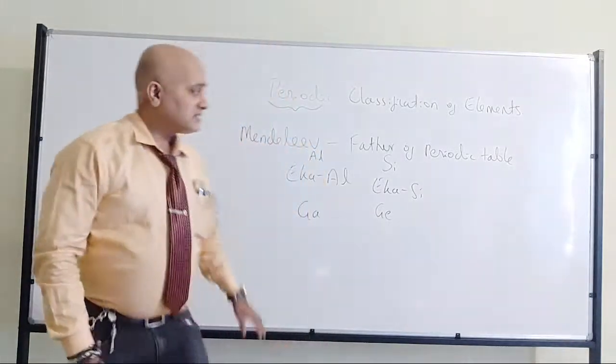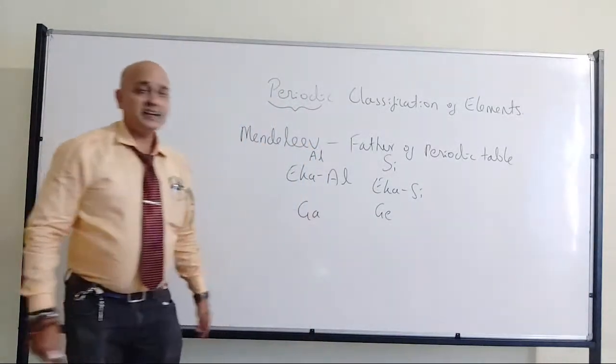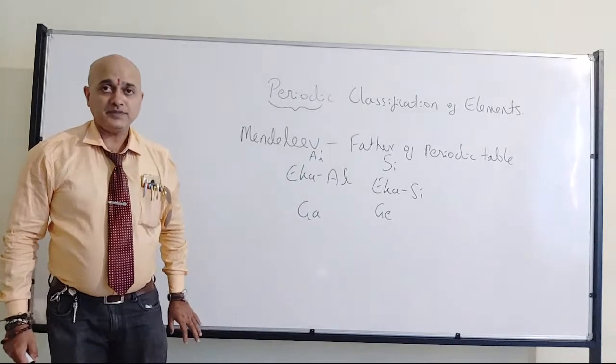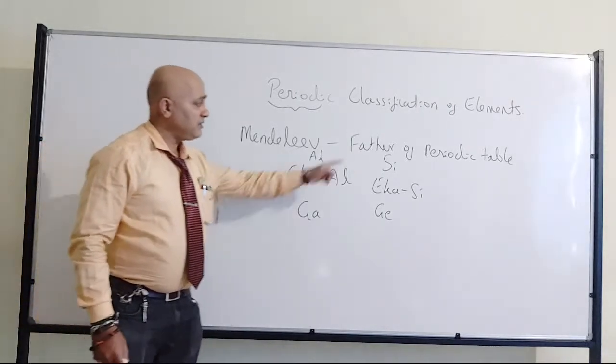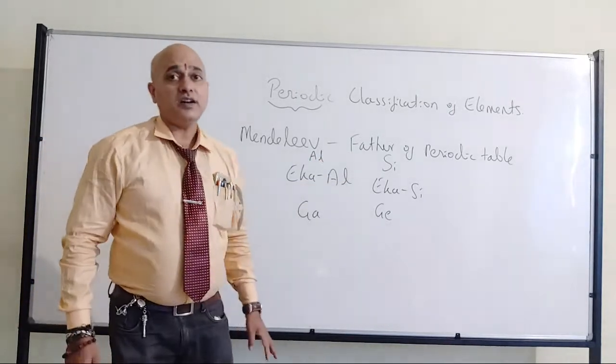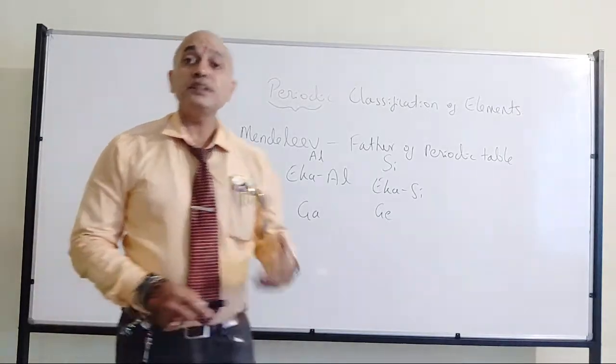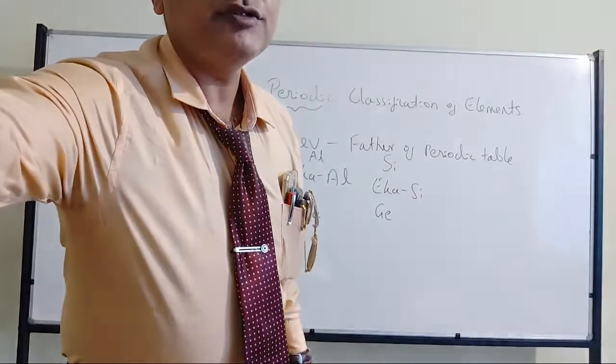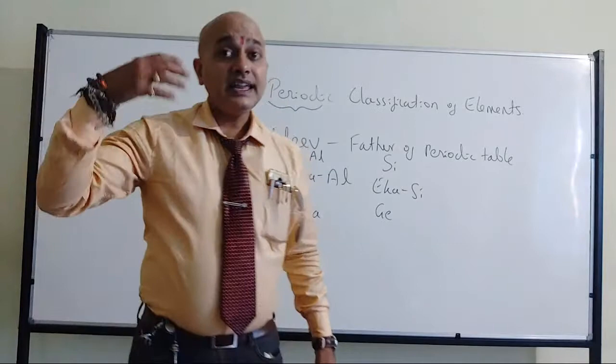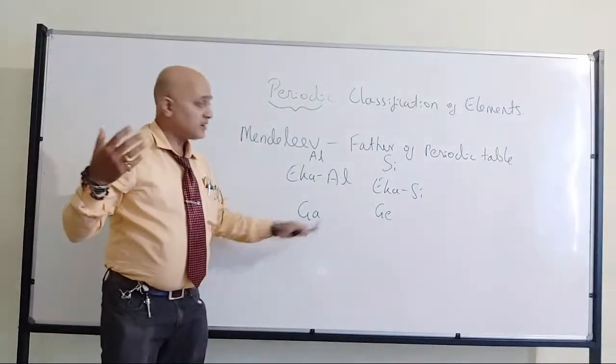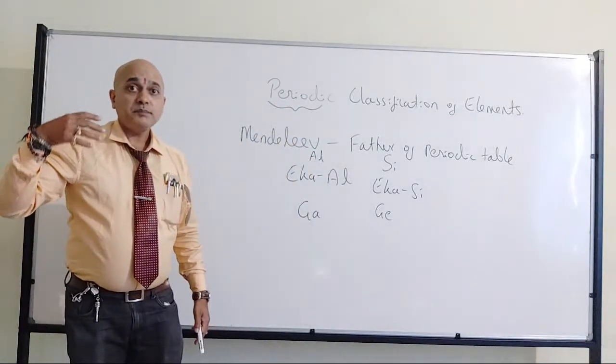Okay? So that's where we have gallium and germanium, which are next to aluminium and silicon. That's where we should appreciate Mendeleev, who was so accurate in his guessing. It's guesswork, not practically done.